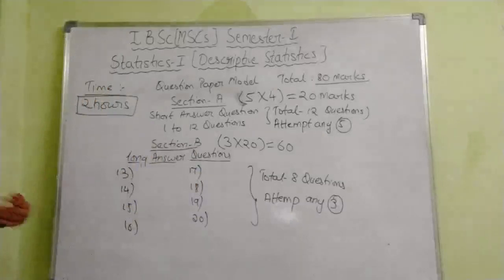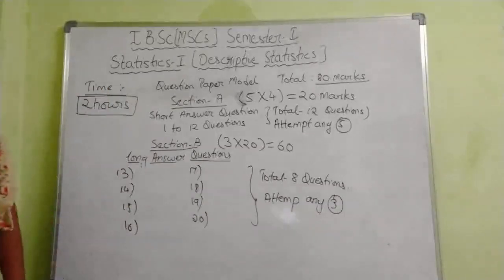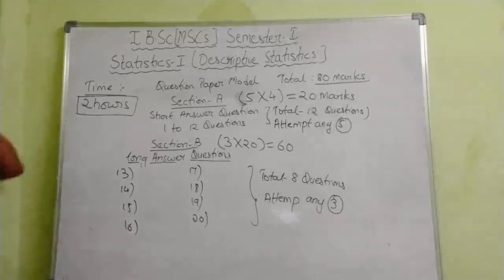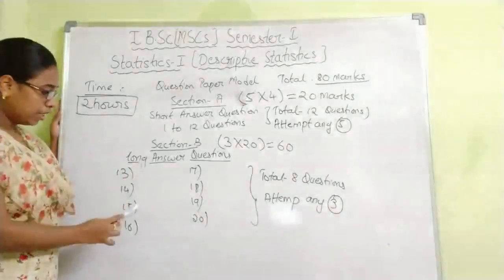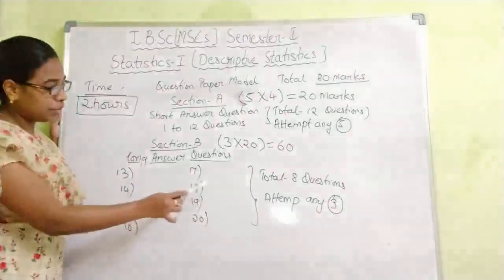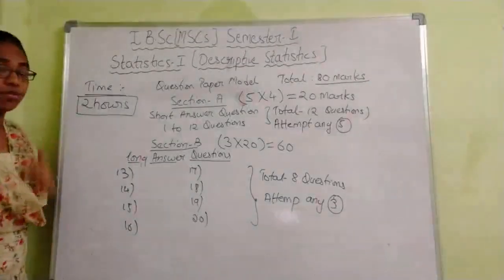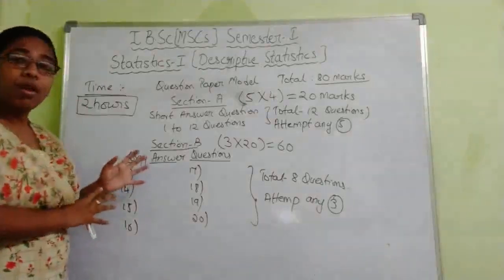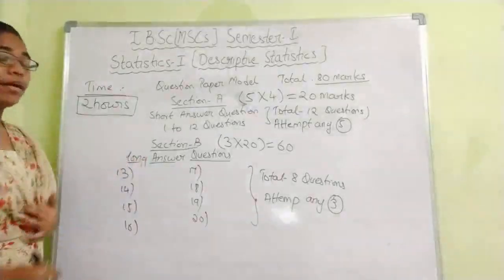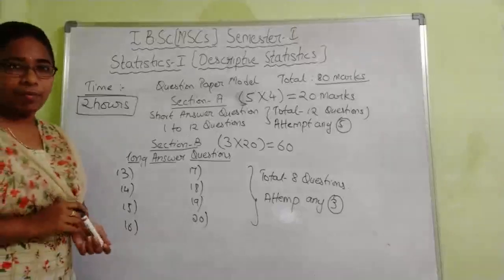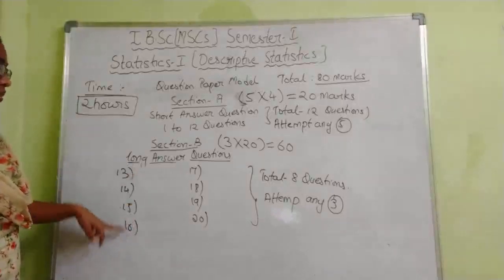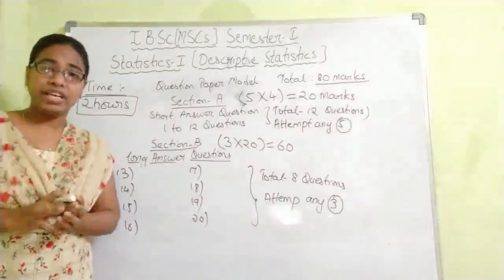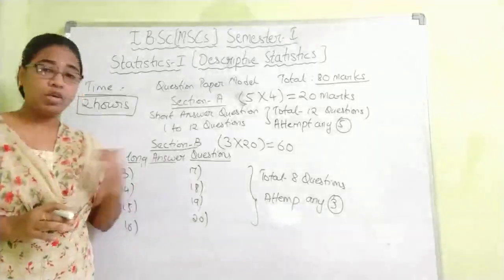Here, all these 8 questions will be given, and from these 8 questions you may attempt any 3. Most probably, generally the first 2 will be from Unit 1, the next 2 from Unit 2, the next 2 from Unit 3, and the next 2 from Unit 4. So if you plan accordingly, you can attempt all the questions with perfect planning. We have to attempt only 3 long answers. 3 long answers means even if you perfectly read 2 units, you can attempt the long answers.